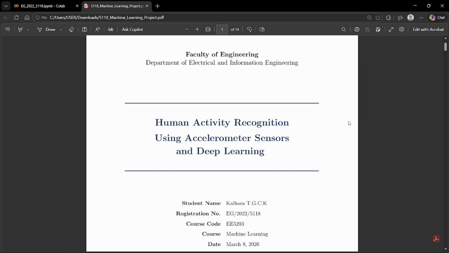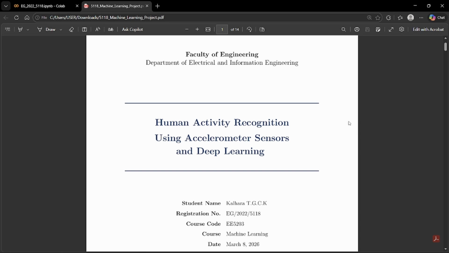Hello everyone, my name is Kalhan and today I will present my machine learning project on human activity recognition, classifying physical activities from wearable accelerometer data using deep learning. I use Python with TensorFlow, NumPy and Pandas. The project ran on Google Colab with a GPU using TensorFlow version 2.19. This gave me the computing power needed to train a deep learning model effectively.